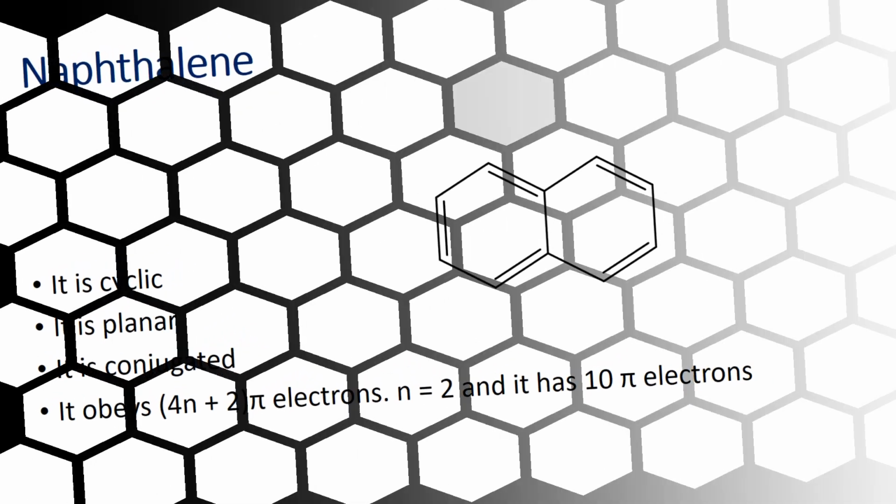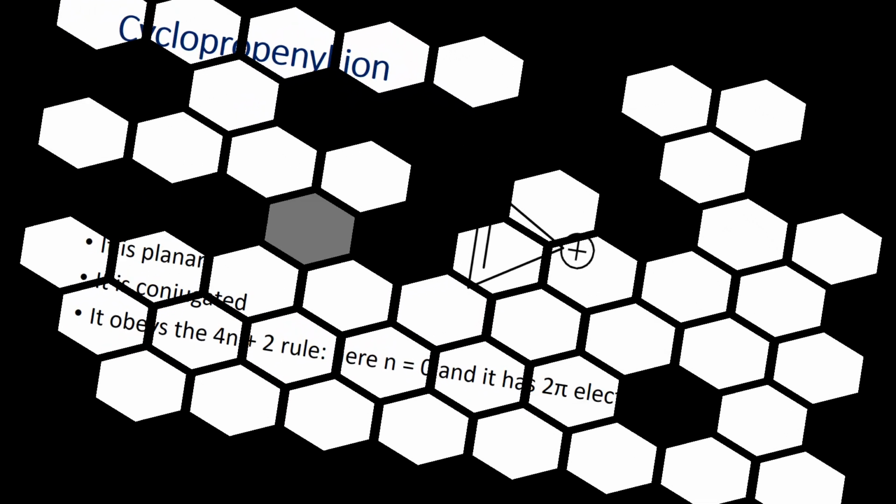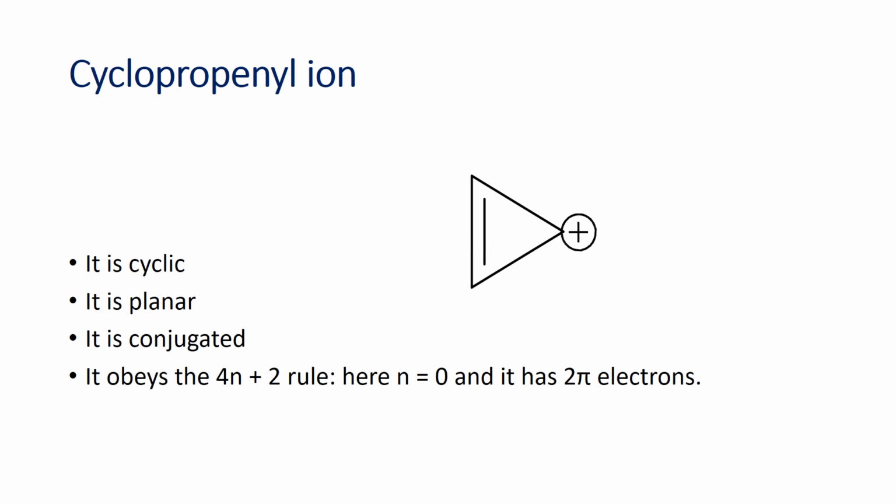Next, we are looking at the cyclopropyl ion. It is also cyclic, a 3-membered ring. It is planar and conjugated. When you look at this, at one end it has a positive charge. So here we have only 2 pi electrons, since the carbon on the other side is electron deficient by 1 bond, and at that point it is planar and sp2 hybridized. When you count the number of electrons, we have 2 pi electrons, and here our n is 2.